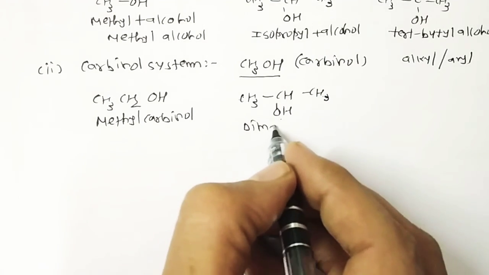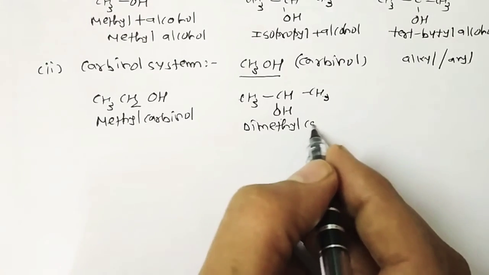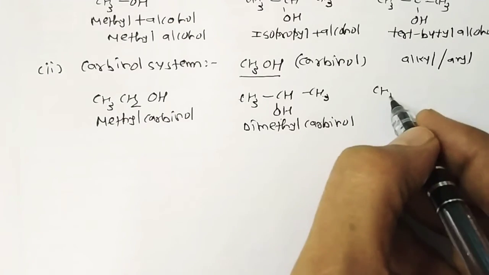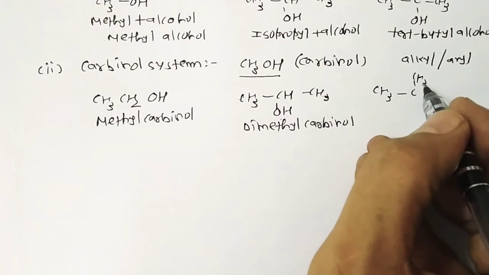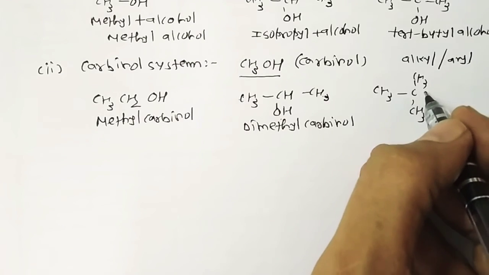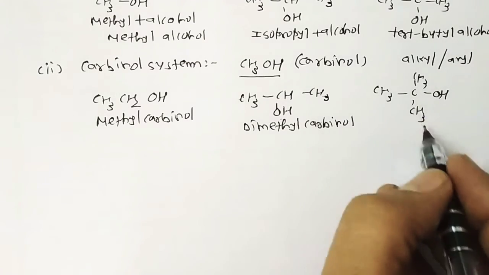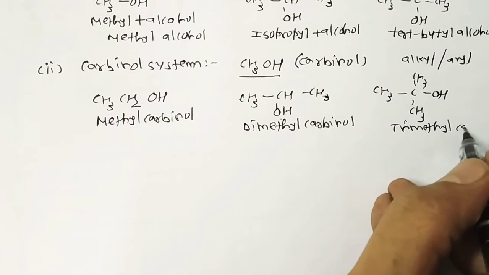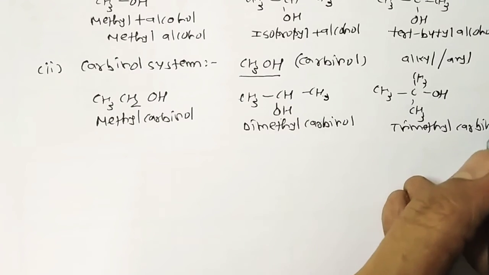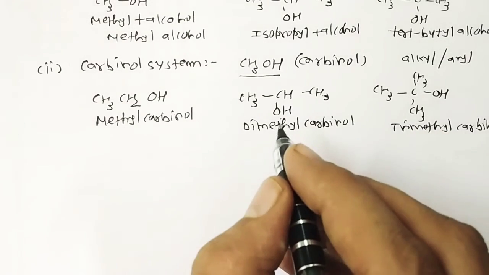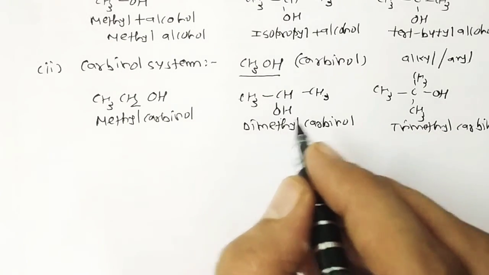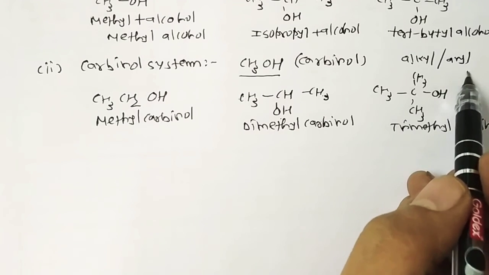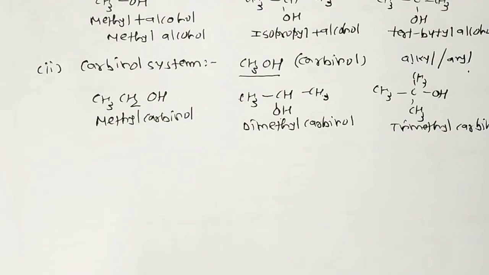In the same way, if I have an example like this, with three CH3 groups and OH, it's trimethyl carbinol. So it's simple: methanol is called carbinol, while the other alcohols are named as alkyl or aryl derivatives of carbinol. Is it clear?